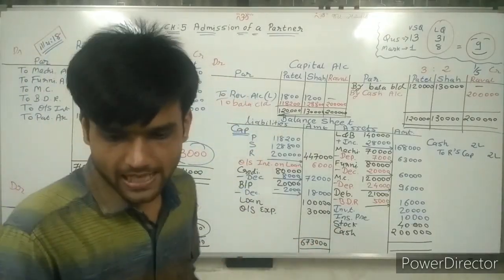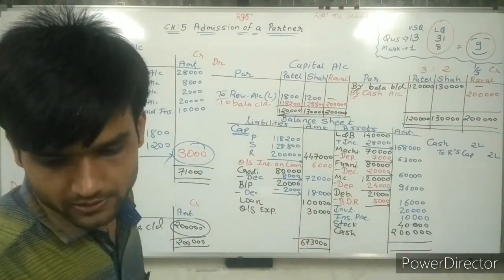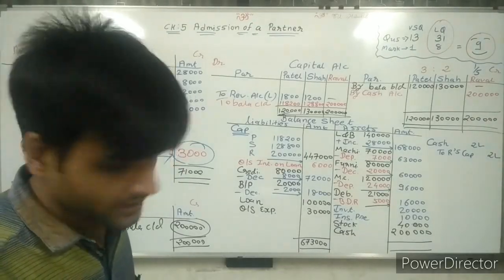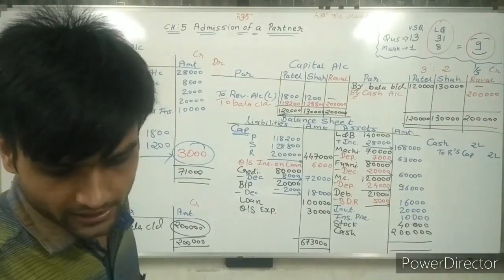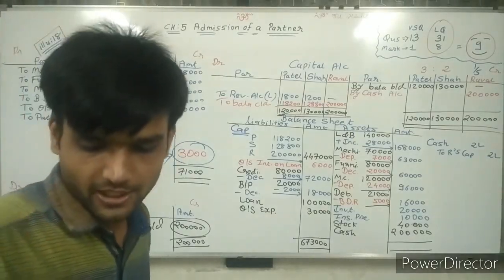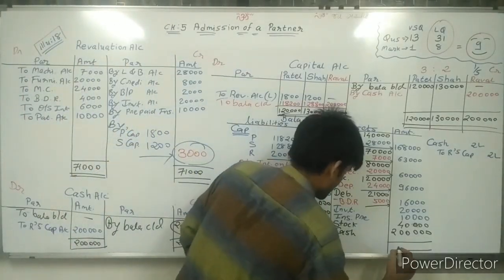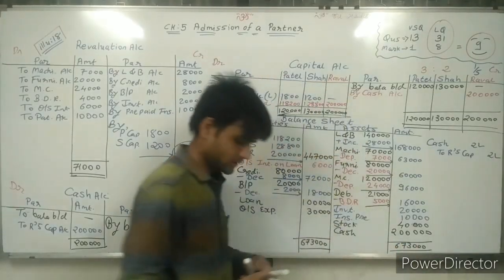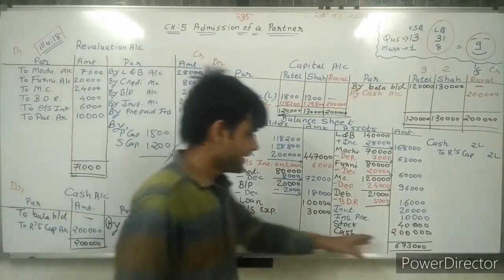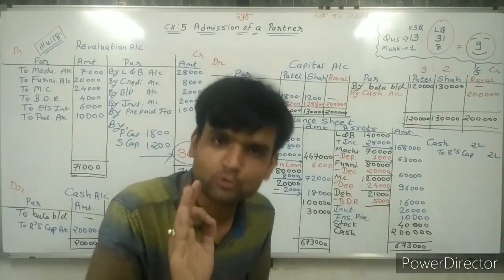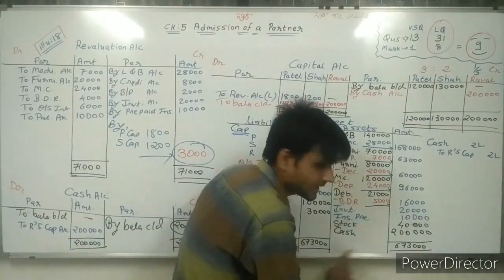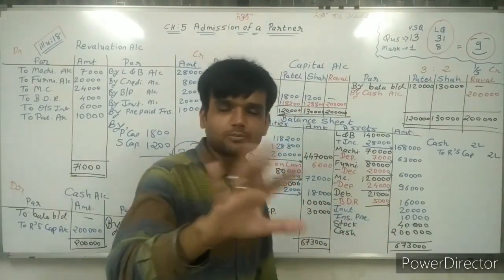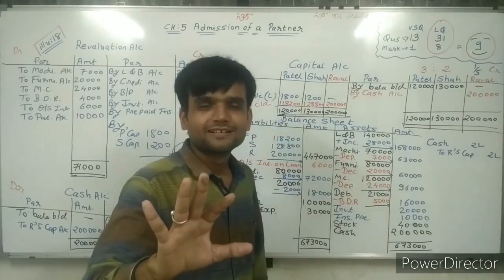Same way, sir. Asset side 168, 63, 60, 96, 40, 16, 20, 10, 2 lakh. Yes sir, total of this, 6 lakh 73. Now both are equal. I say in Gujarati, both sides should tally. If both sides do not tally, the answer cannot be called right.